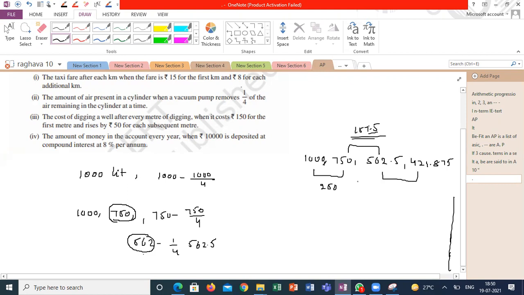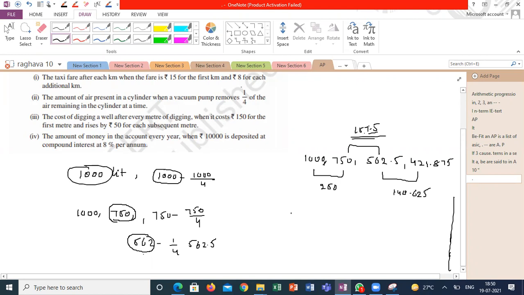Next time it is removing lesser than this, which is equal to how much? 562.5 minus 421.875. It is removing only 140.625 liters of the air. So the common difference, so it is removing 1/4 of its remaining.